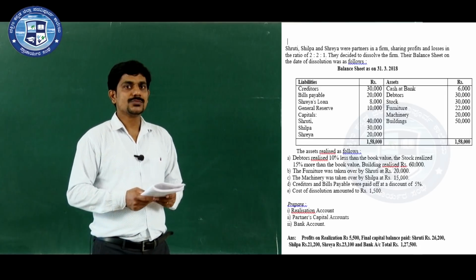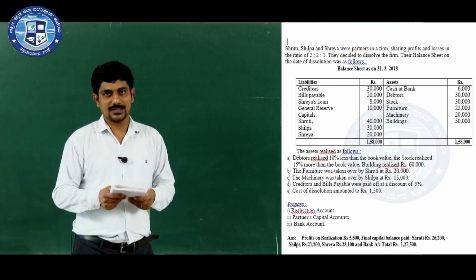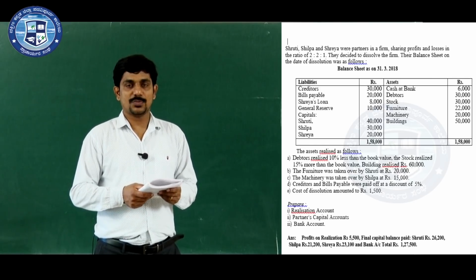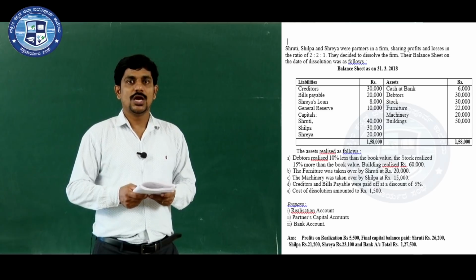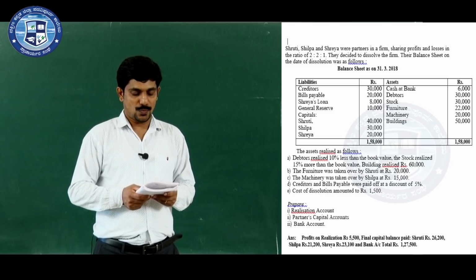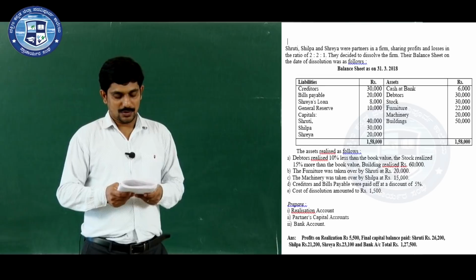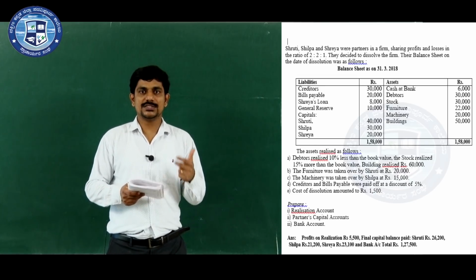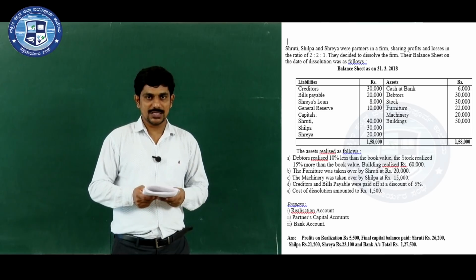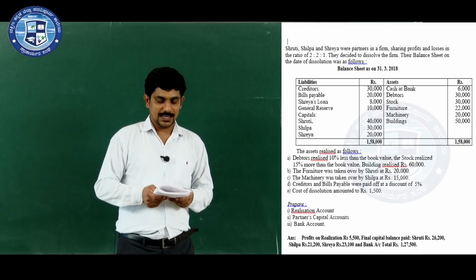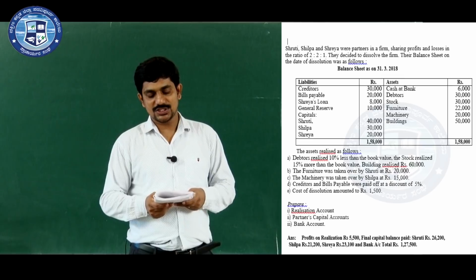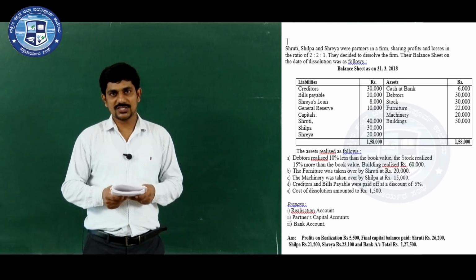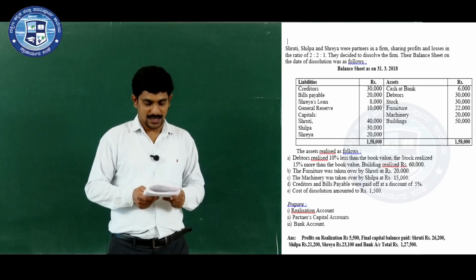Now, in this problem, there are three partners, Shruti, Shilpa and Shreya, and their profit and loss sharing ratio is 2:1. Now, which are the three accounts you have to prepare here? One is realization account, second one is partners capital account and third one is bank account, because here cash at bank is there. So, you need to prepare bank account. If cash in hand is there, then you have to prepare cash account.